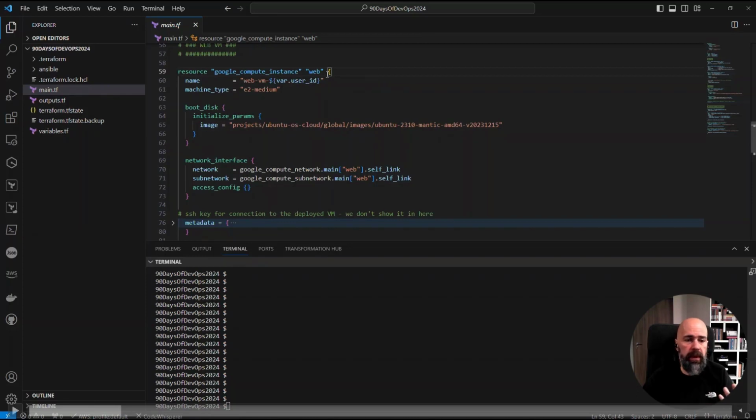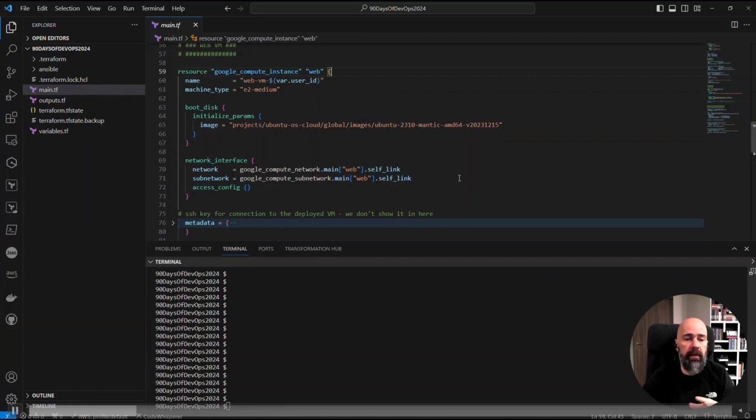As you can see, it's pretty simple. We give it a name, we choose the size, e2-medium. We also tell it what image to use, what boot disk to use, in this case Ubuntu, and dynamically connect it to the newly created network resources, the VPC and the subnetwork.